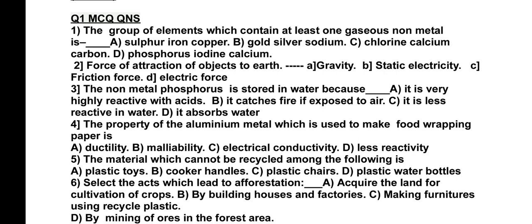Chlorine, calcium and carbon. Chlorine is a gaseous non-metal. Calcium and carbon are solids. Phosphorus, iodine, calcium are the solids. Calcium is a metal. Phosphorus and iodine are the non-metals. So the option to select here is C, because chlorine is a gaseous non-metal which is there in the group.